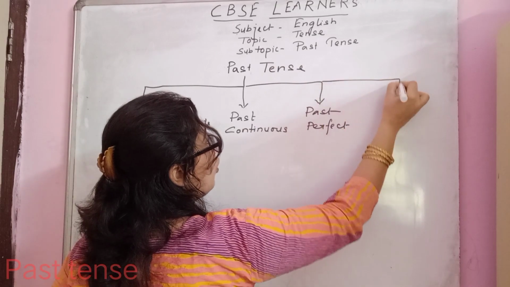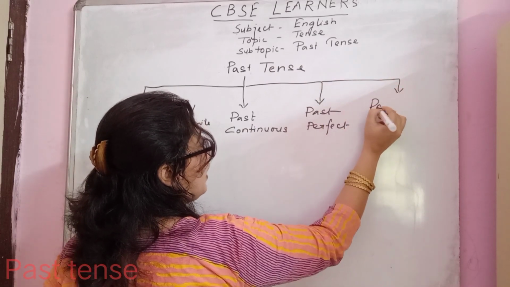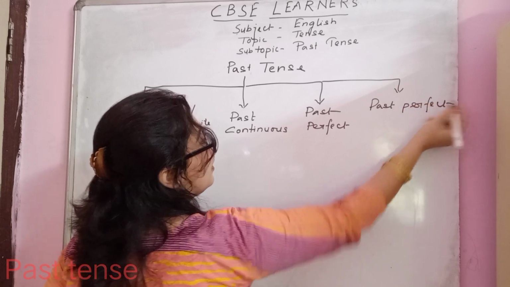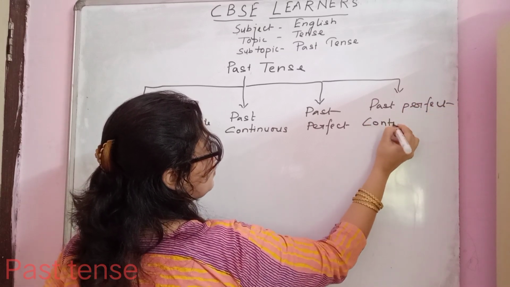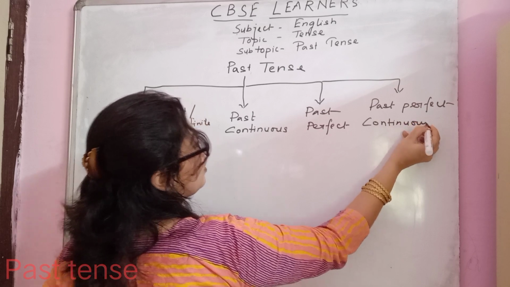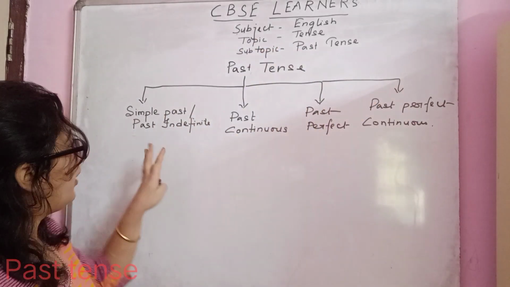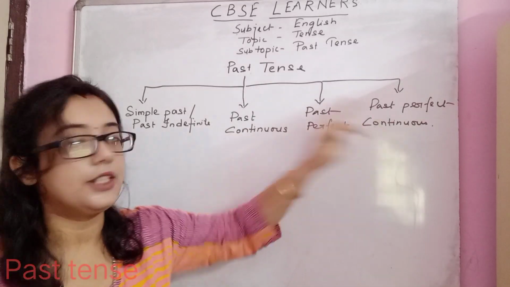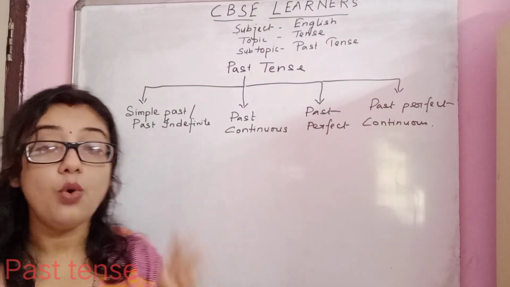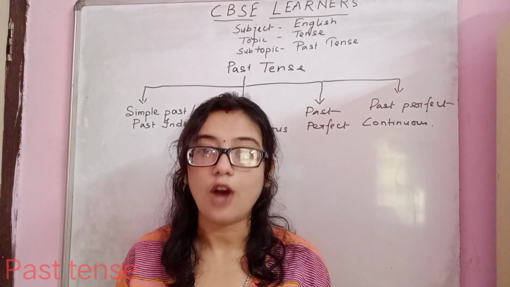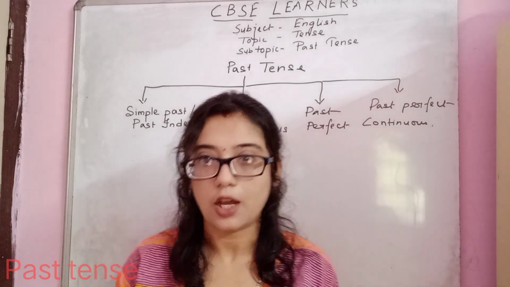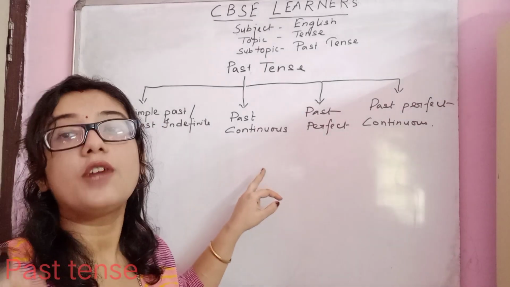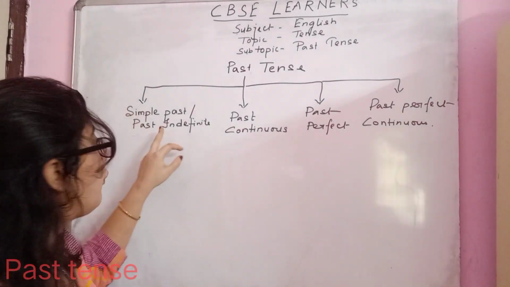And the fourth one will be past perfect continuous. You already know what indefinite, continuous, perfect and perfect continuous are, but you have learned them in present tense, not in past tense. So today we will see how to form sentences in past tense.